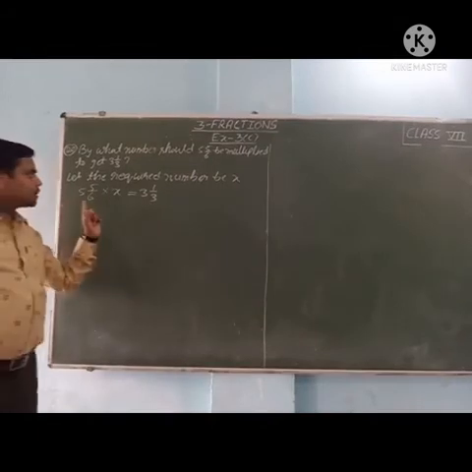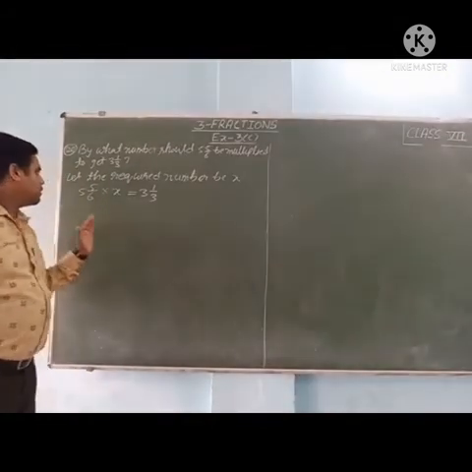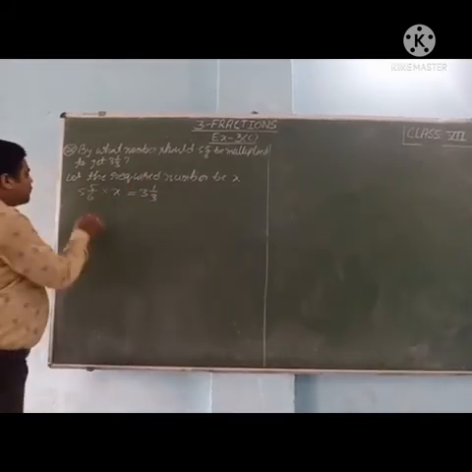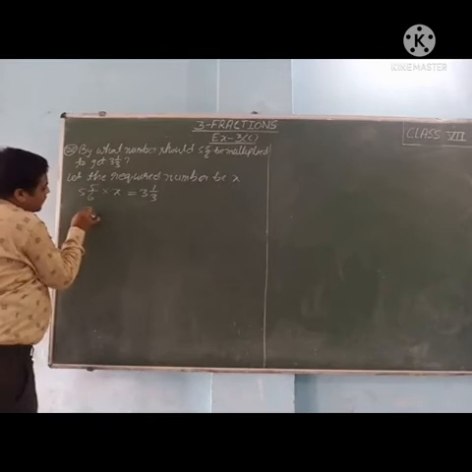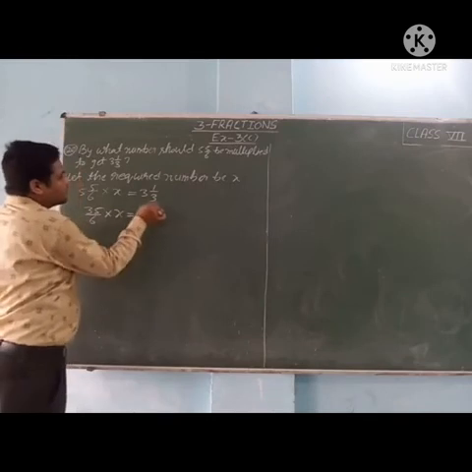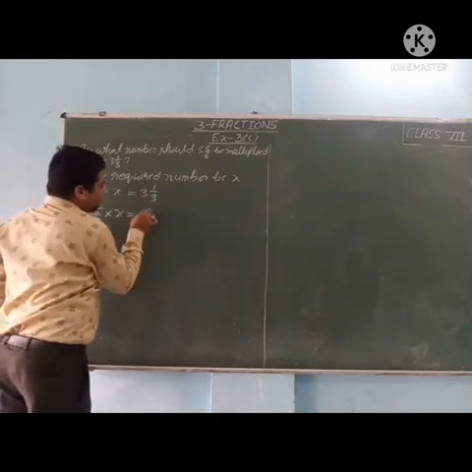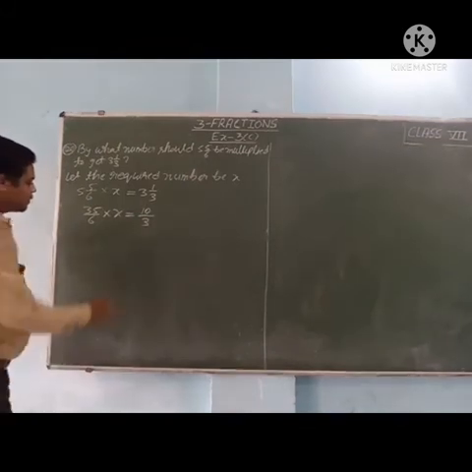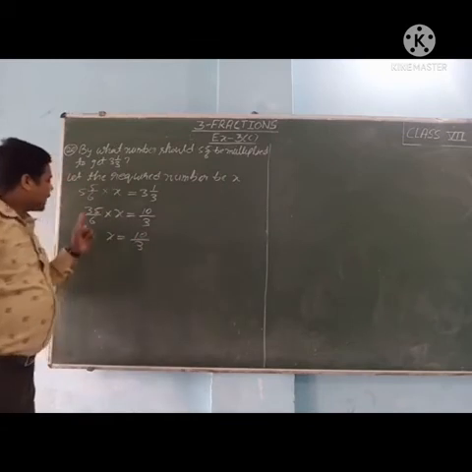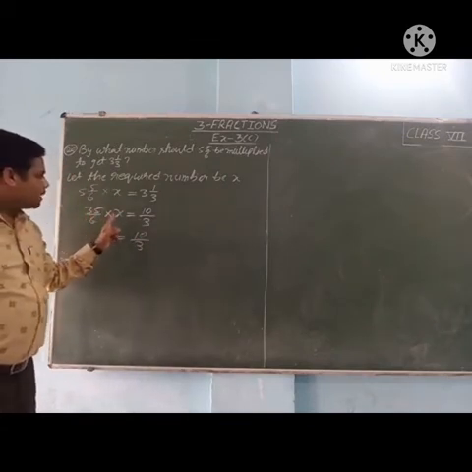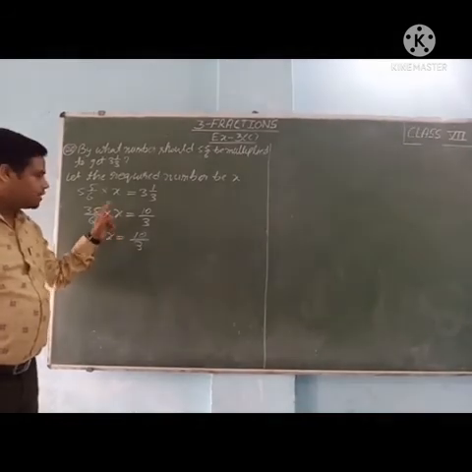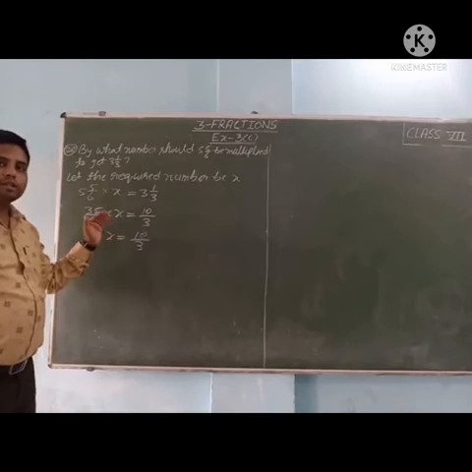So first we will convert the mixed fractions to improper, to find the value of x, that will be the number. So 6 5s are 30 and 5, 35 upon 6 multiplied by x is equal to 3 3s are 9 and 1, 10 upon 3. Now see here, 35 upon 6 is multiplied with x. It will move to RHS and change into divide.